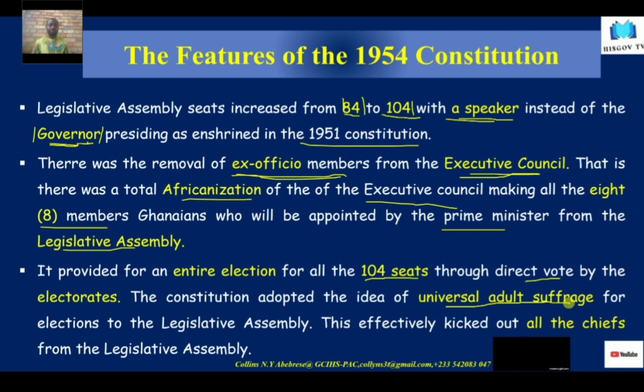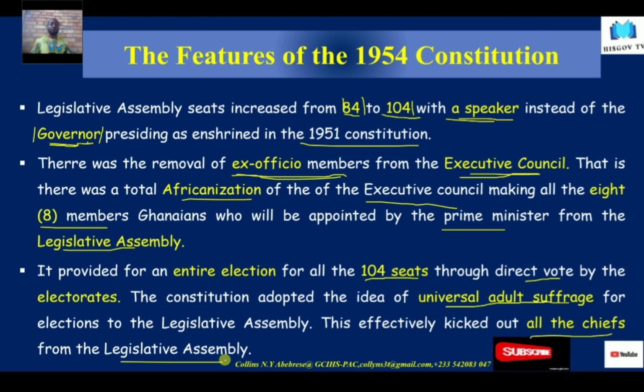But then Nkrumah adopted universal adult suffrage for elections to the Legislative Assembly. Now, when this happens, it means that all the chiefs were going to be kicked out from the Legislative Assembly. If you recall, in the 1951 Coussey Constitution, we learned that out of the 84 members that were supposed to be in the Legislative Assembly, 37 of these members were supposed to be chosen by the chiefs, whereas 38 were to be elected.